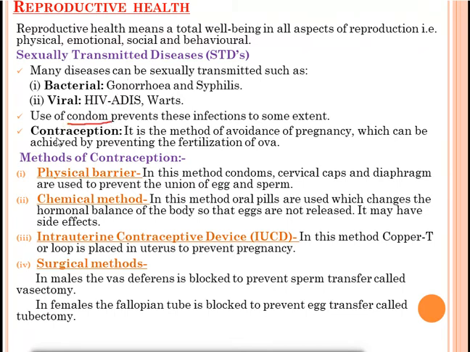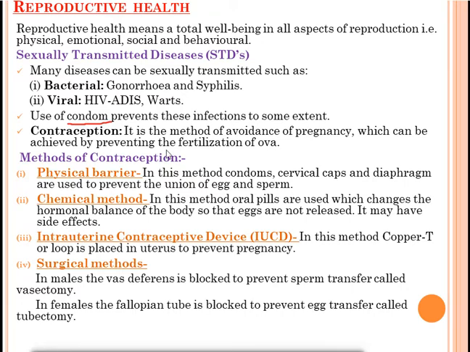Okay, next one is contraception. It is the method of avoidance of pregnancy. What is contraception? Generally, oral pills are available in the market. Females take those pills in order to avoid pregnancy, or unwanted pregnancy, which can be achieved by preventing the fertilization of ova. If they take those medicines or contraceptive pills, what will happen? The fertilization of the egg or ova will not take place in that case.